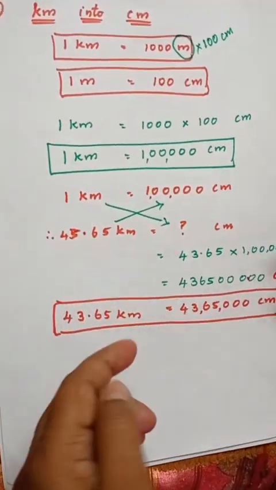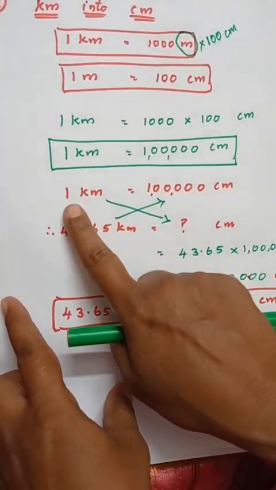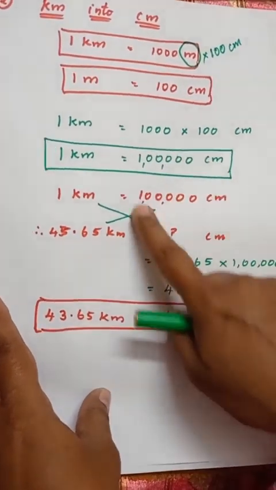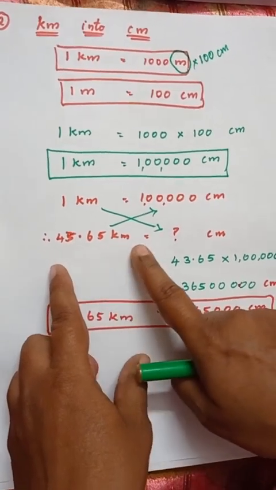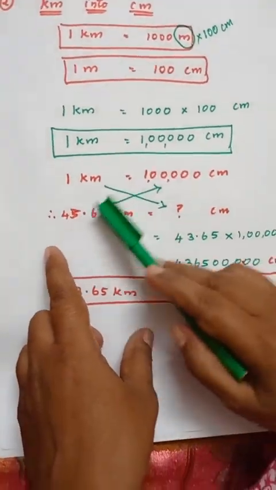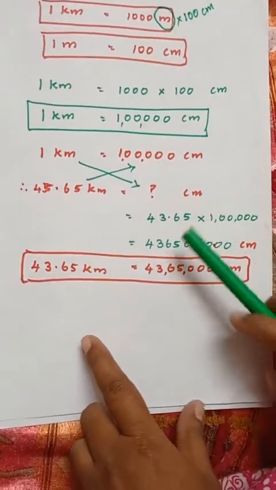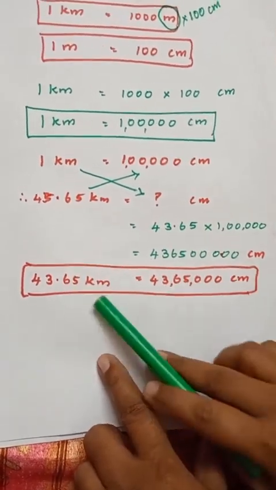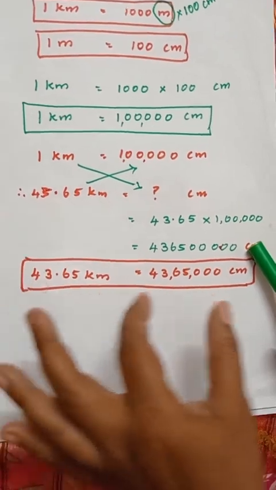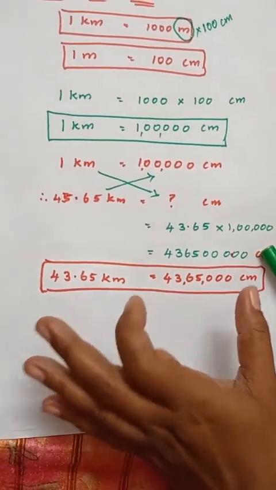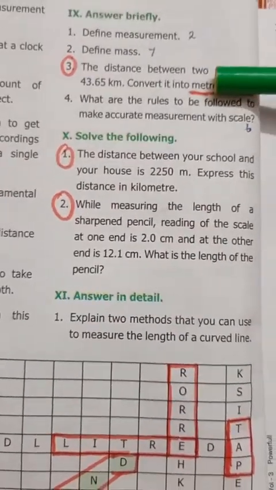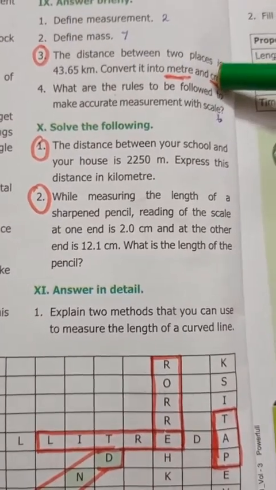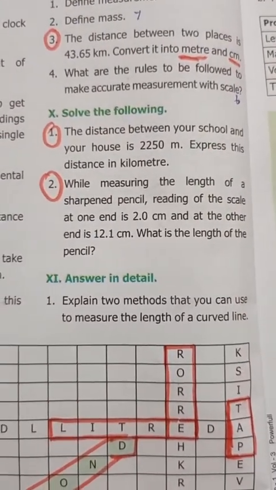Now, as usual, we have to just crisscross it. So 1 kilometer is equal to so many centimeter, and 43.65 kilometer is equal to how many centimeter? We know the step, just crisscross it and multiply it and you'll get the answer. So we got kilometer into centimeter also. That's the right answer, children. So we have converted into meter also, we have converted into centimeter also, children. Now let's move on to the next problem.